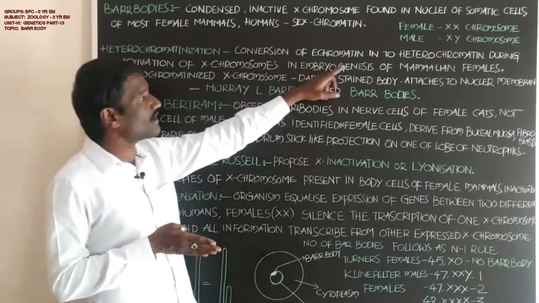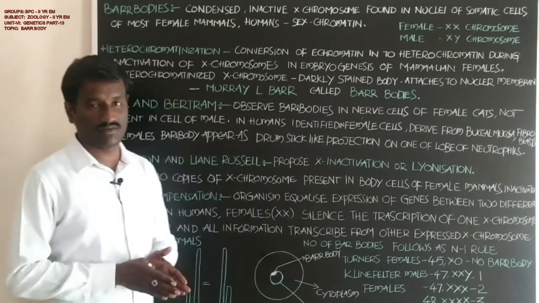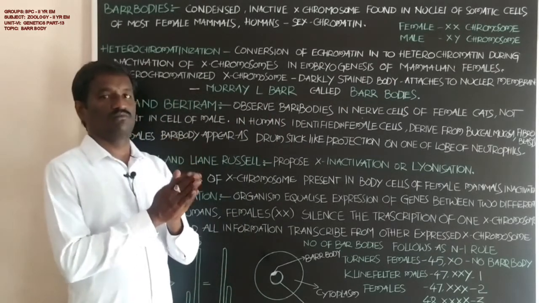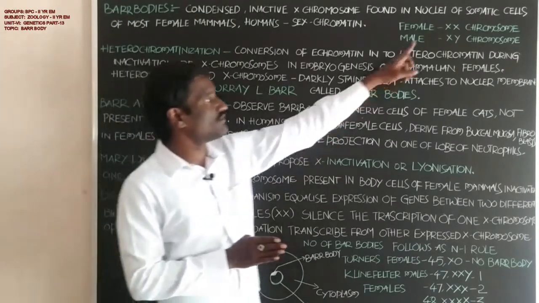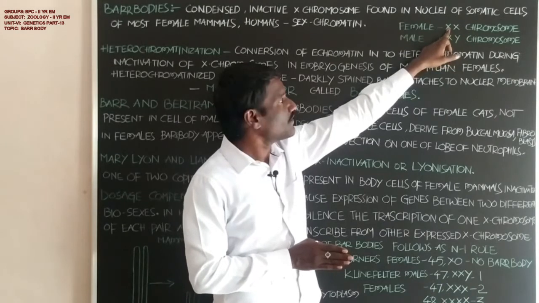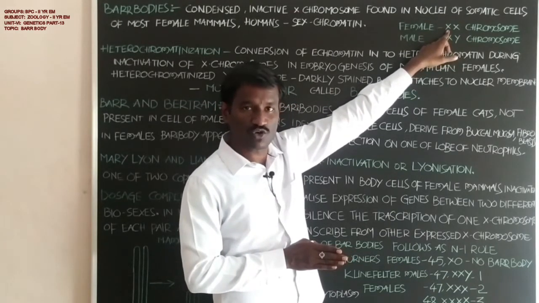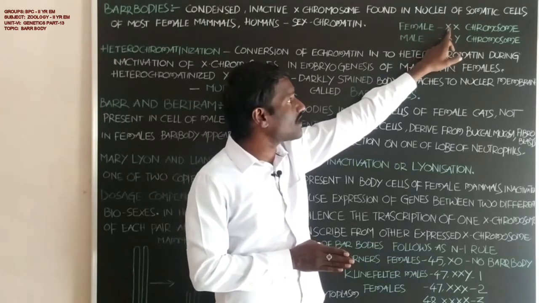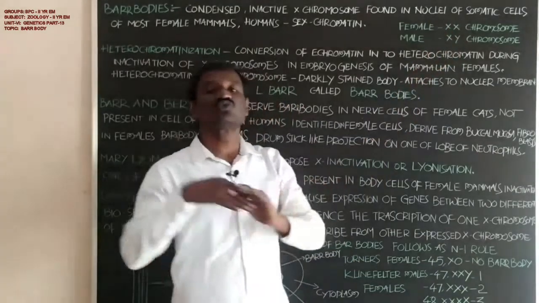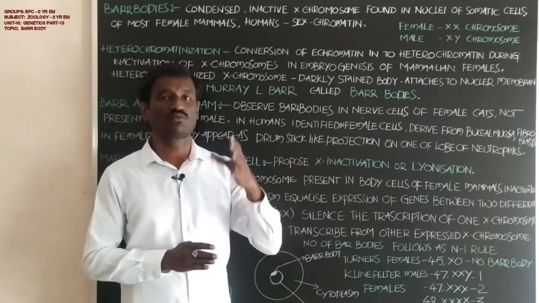Okay, student, in the early embryonic stages of mammalian females, one of the X chromosomes present in the female has its DNA attached to the X chromosome, and the entire euchromatin goes to heterochromatin during inactivation of the X chromosome.